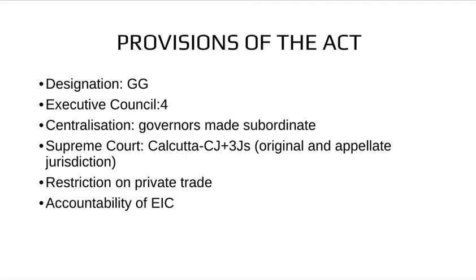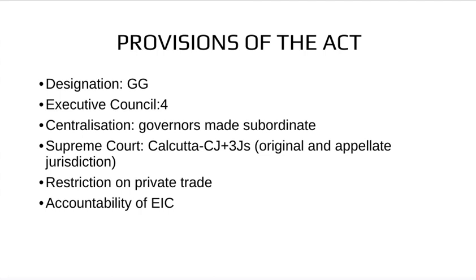where the governors of the other 2 presidencies, that is Bombay and Madras, were affected. As you know, there were 3 presidencies in British India: Bengal, Bombay and Madras.